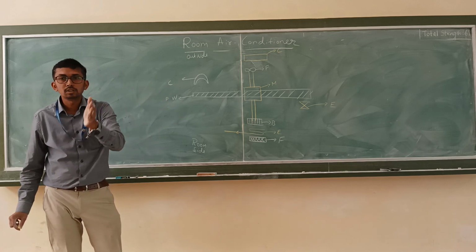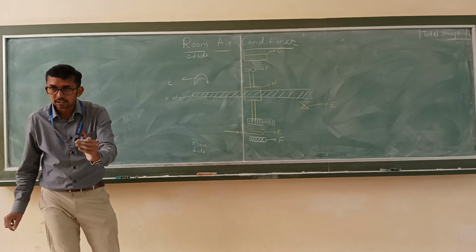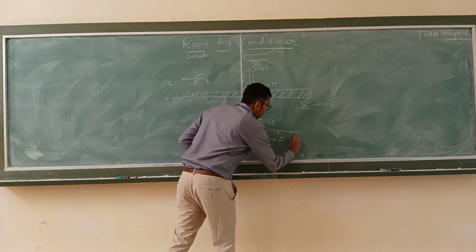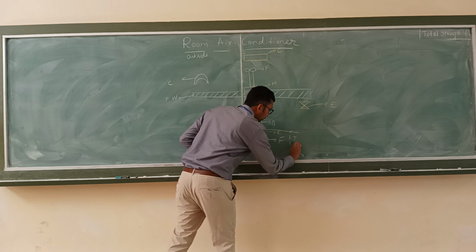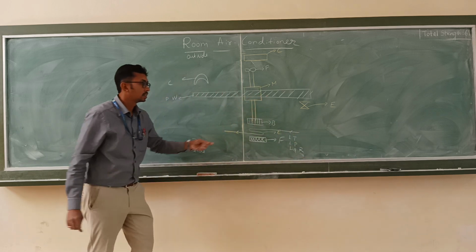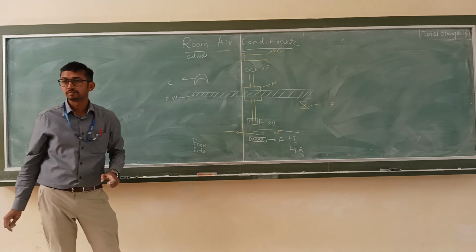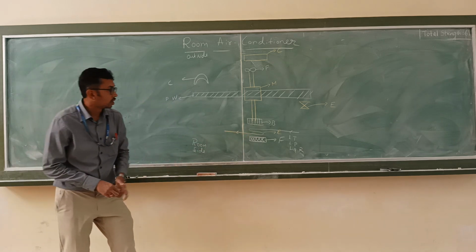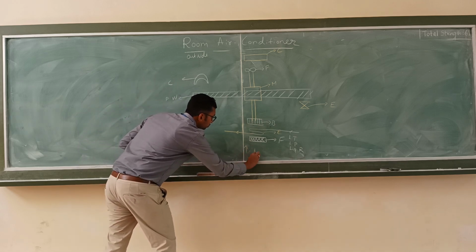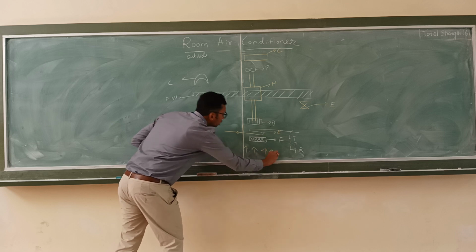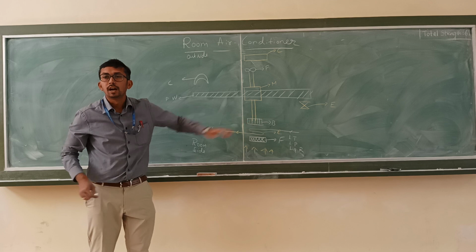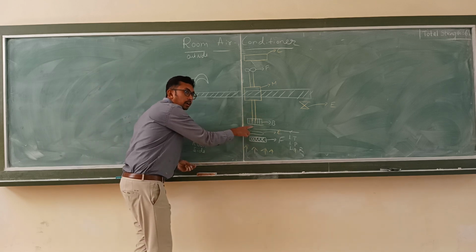Now let us come to the working. Let us consider what kind of refrigerant: low temperature, low pressure, liquid refrigerant is in the evaporator. Okay, so now what happens? The blower is going to draw the air from the room through the filter, and it will be passed to the evaporator.